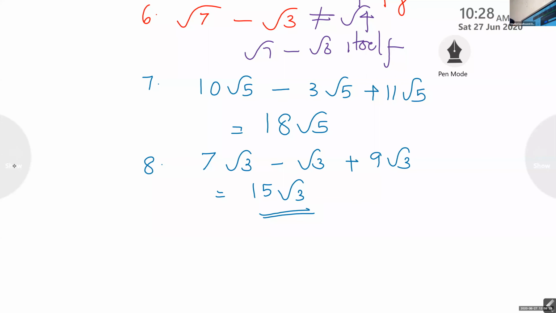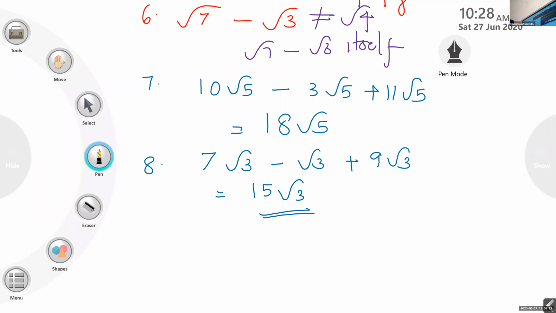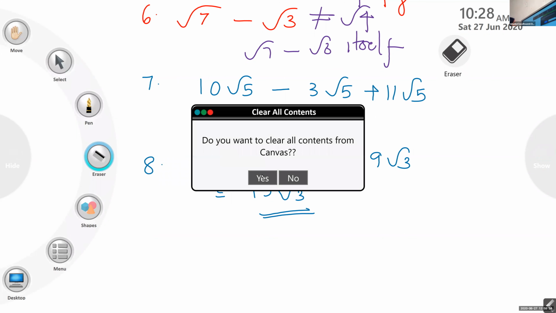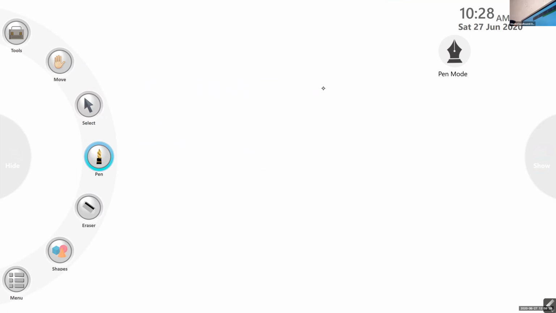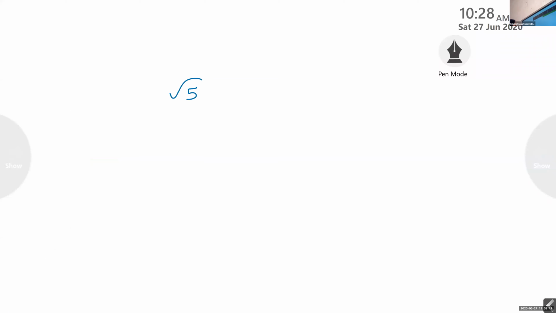Okay, one more question. I want to clarify. What is root 5 minus root 5? 0. Very good. Now what about root 3 plus root 3? 2 root 3. Very good.